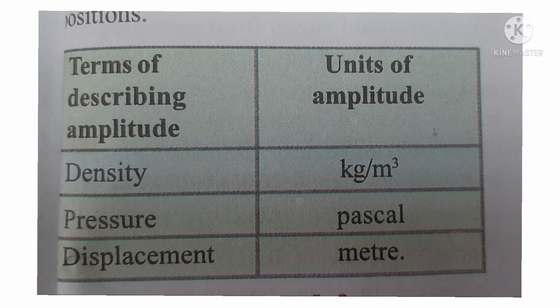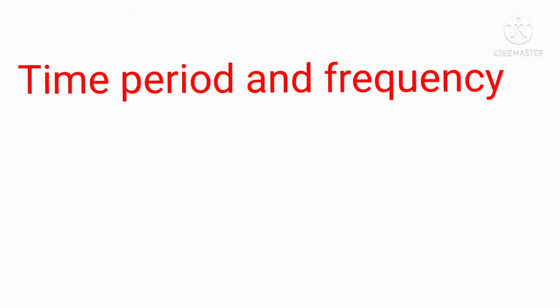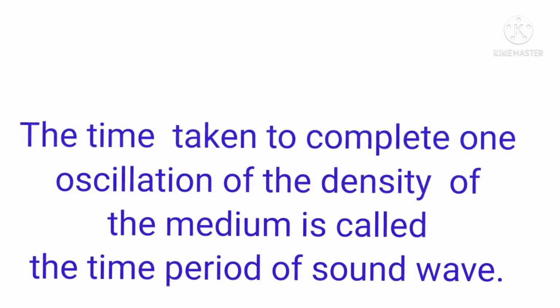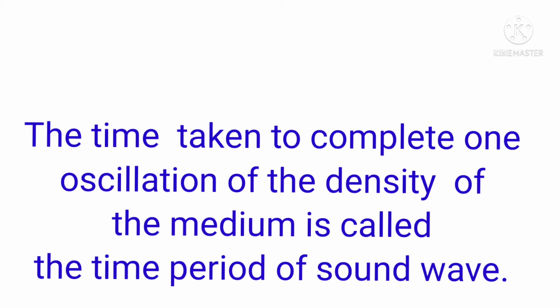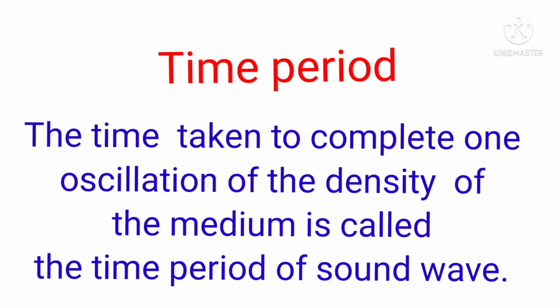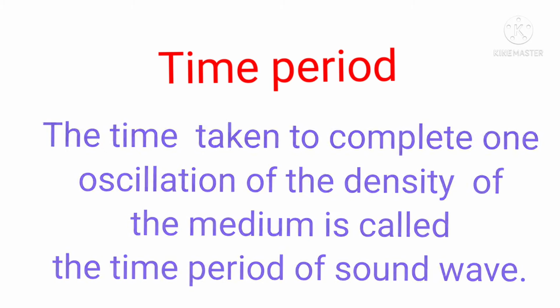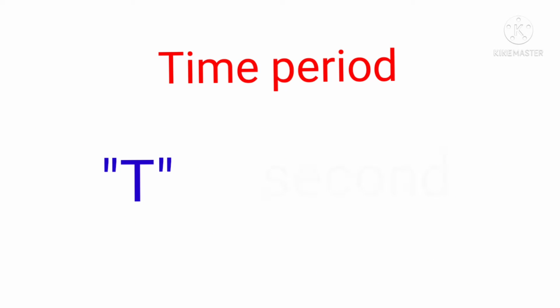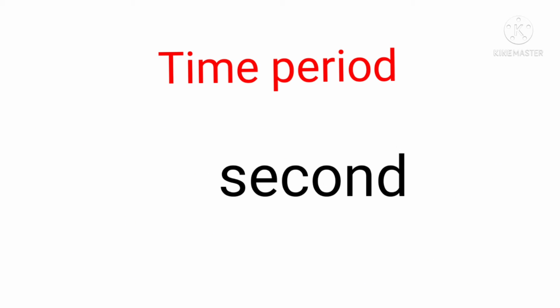Now we can discuss time period and frequency. We know that when sound is propagating through a medium, the density of the medium oscillates between a maximum value and a minimum value. The time taken to complete one oscillation of the density of the medium is called the time period of the sound wave. It is represented by the symbol T. Its SI unit is second.